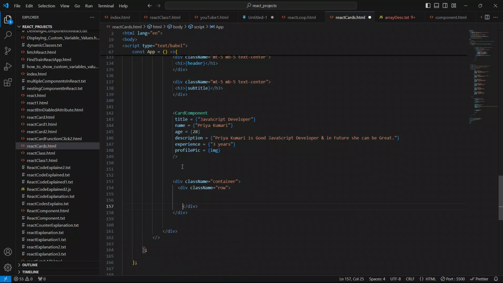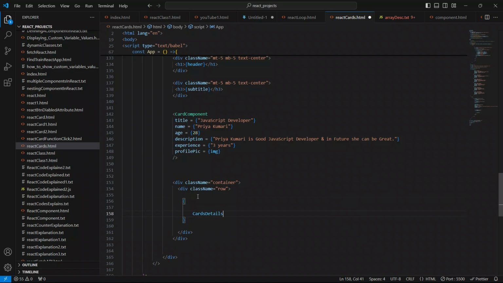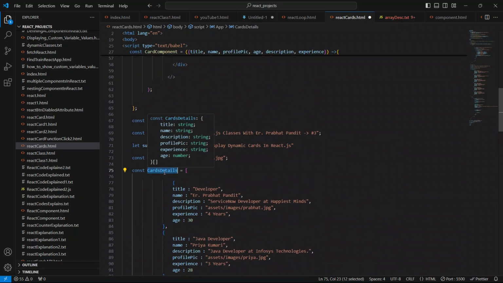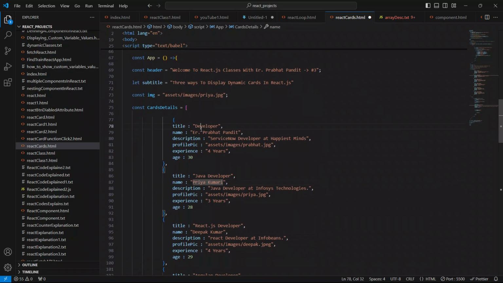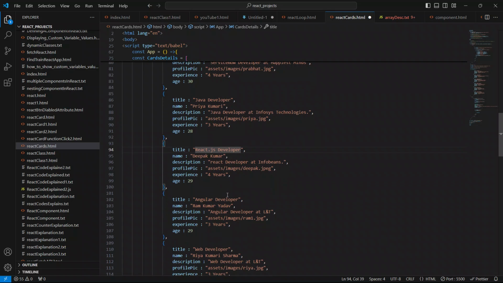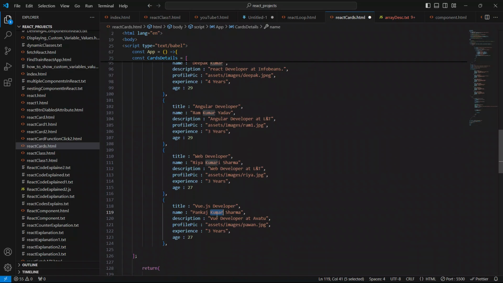Now, whatever we want to show to the user as output, as a result on the browser, we have to use open and closing curly braces. Inside this, we will say this card details variable name. It is an object, so it has one element, two, three, four, fifth, and sixth element.